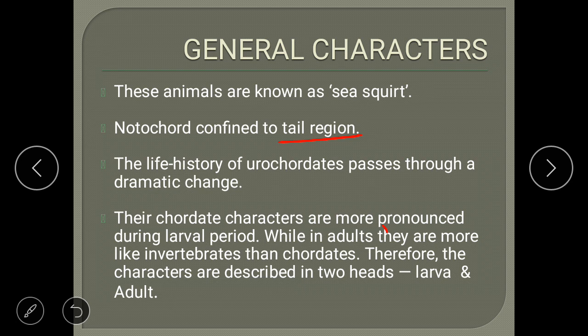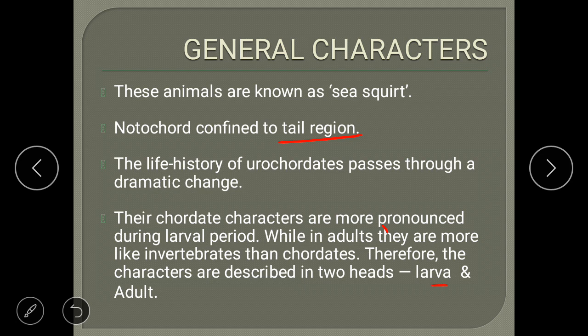Usually larva stage animals may have non-chordate characters, but as they become adult, they should show chordate characters. But here it is totally opposite, where the larva will have the chordate characters and the adult will have the non-chordate characters. That's why we call it a dramatic change in their life history. So the life history of these Urochordates can be divided into two stages, one is larva and the other is adult.